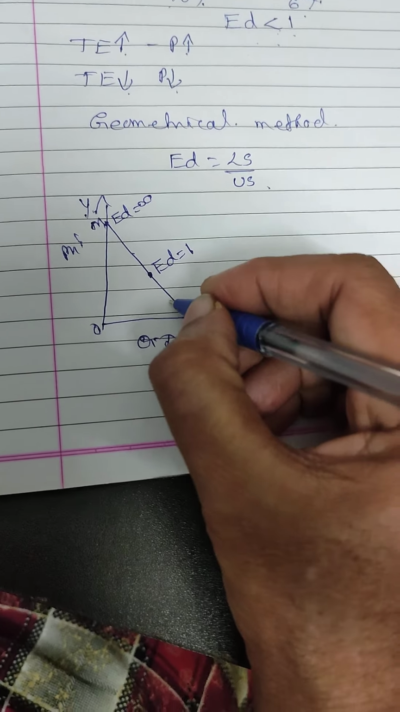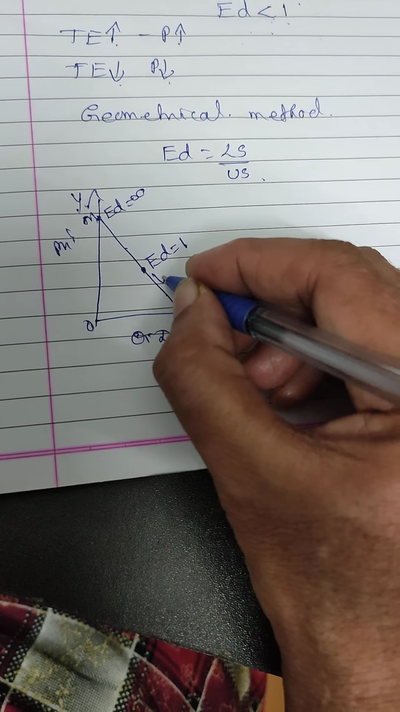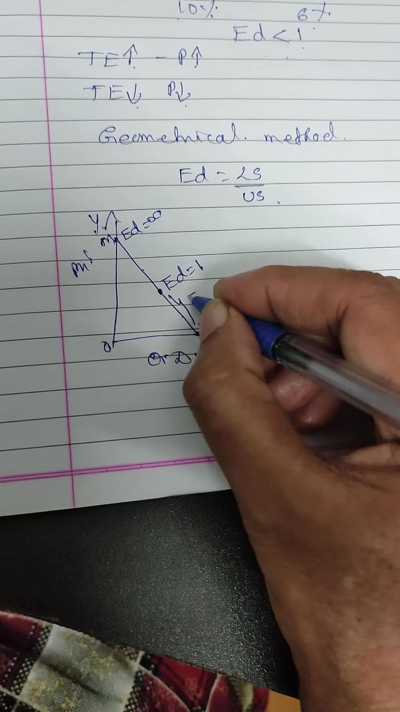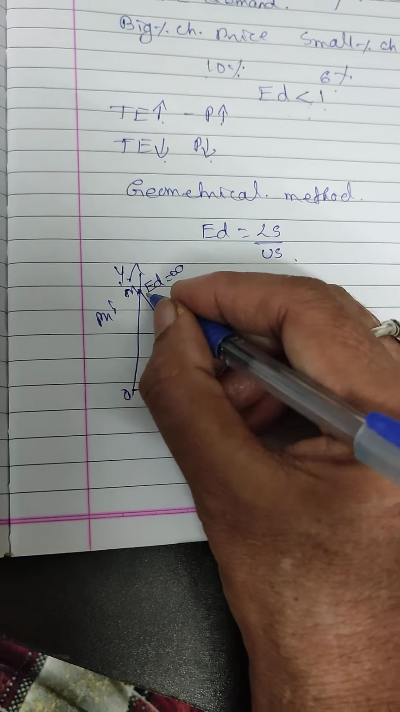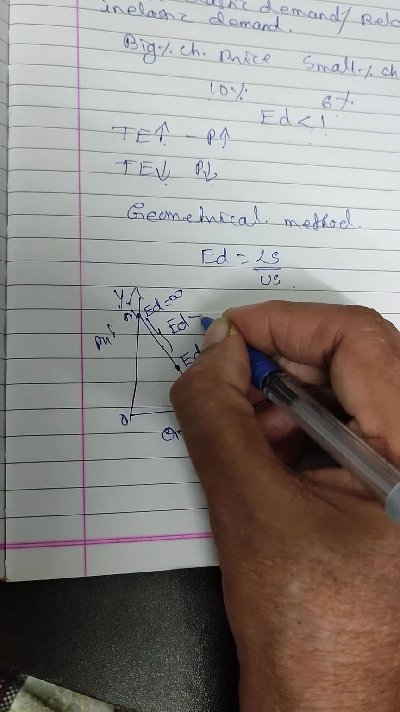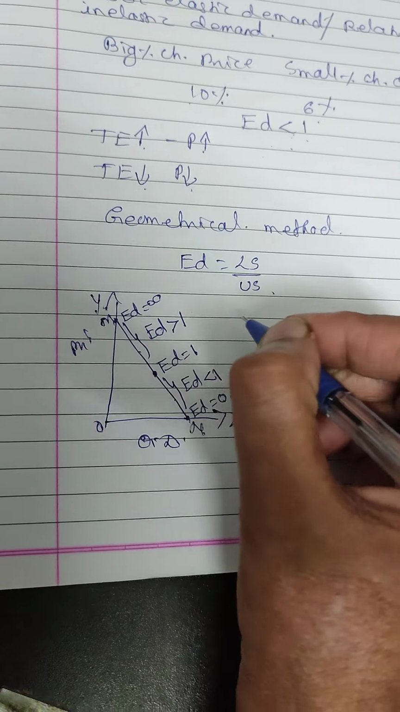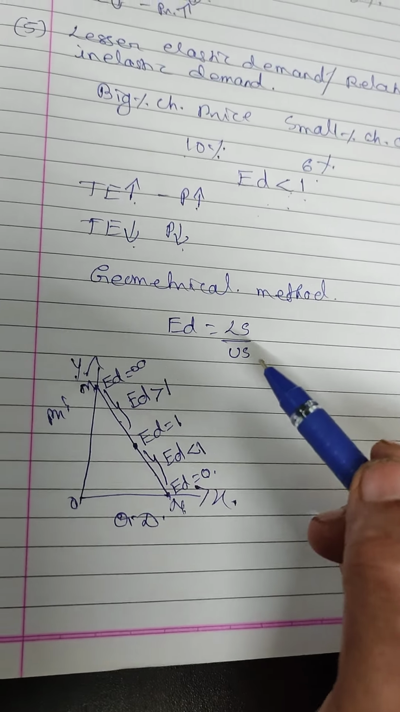Now suppose here, the lower segment is less, upper segment is more. In between these 2 points, elasticity of demand is less than 1. In between these 2 points, elasticity of demand is greater than 1. So you have to remember this.